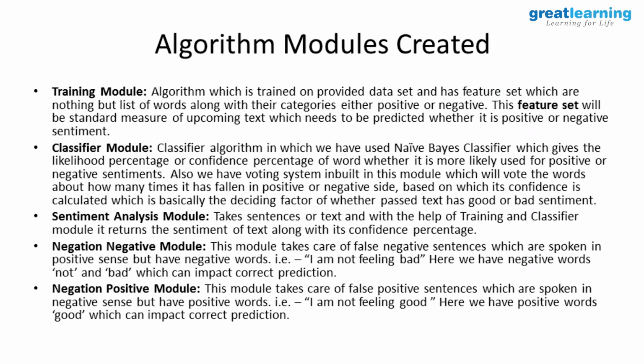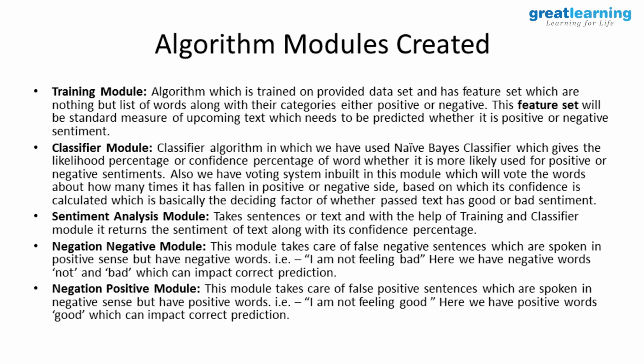So as I was reiterating, essentially the training module part is being done using Naive-Bayes. But apart from that, we build our own modules. This is the summary of each module which we created, which finally gives us the final algorithm.